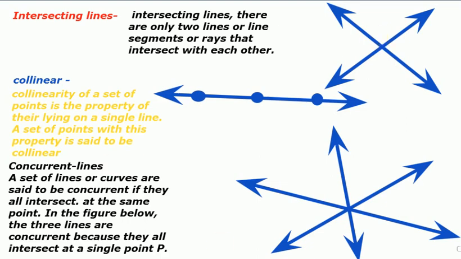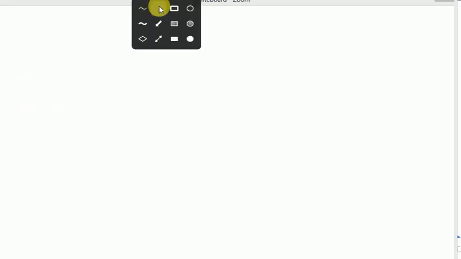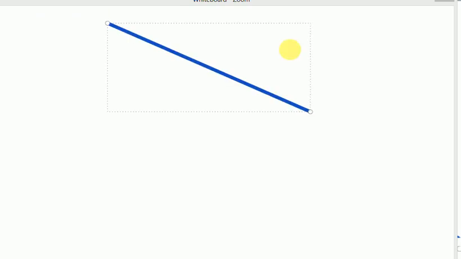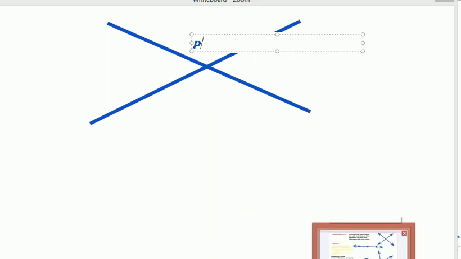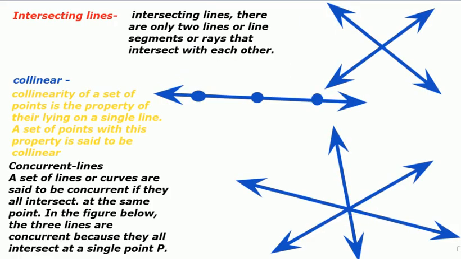Okay, so this can be understood like this. You have one line and a line segment. It is clear to you; I already told you the difference between a line and a line segment. Now just see, this is one line, and this is a line segment, and another one is a line segment. They intersect at a point, say point P. So these two lines are intersecting. I think this is clear. In an intersecting line, only two lines will be involved.